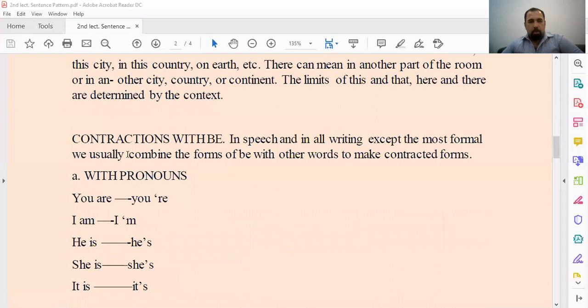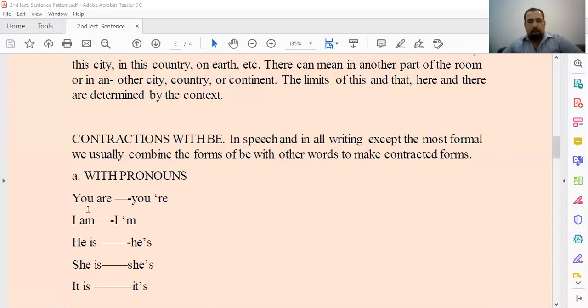We use contraction with the verb be, okay? Contraction means abbreviation, okay? Make an abbreviation. In speech and in all writing, except the most formal, we usually combine the forms of be with other words to make contracted forms.